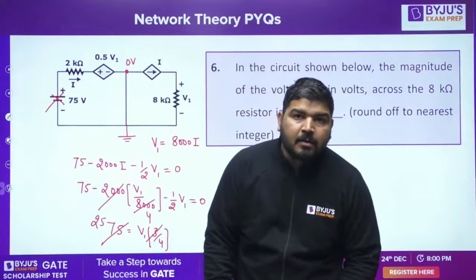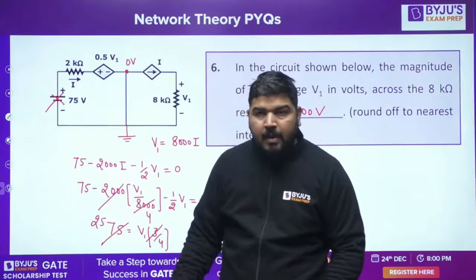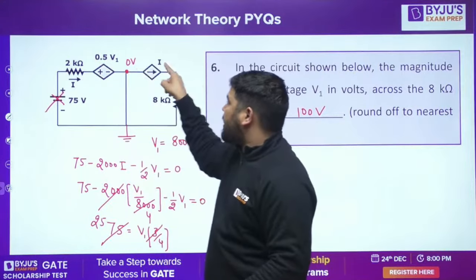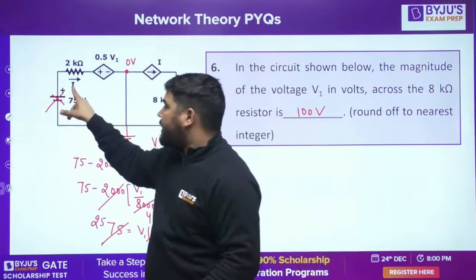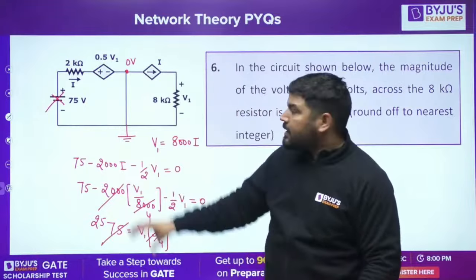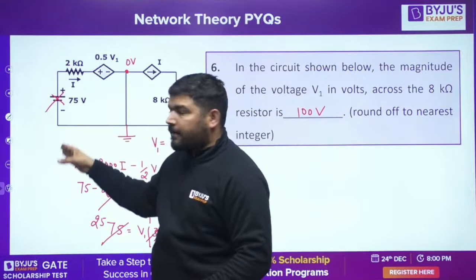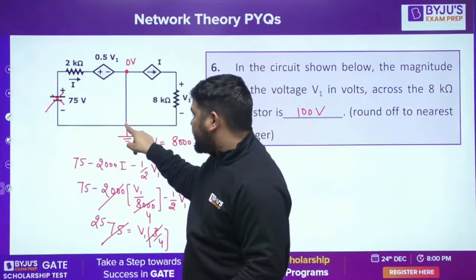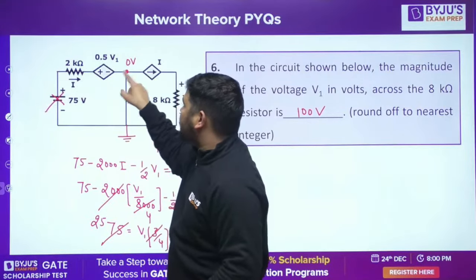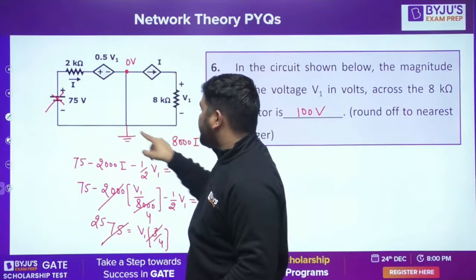What is the voltage then? Whatever reference you have selected, that voltage will remain the same everywhere. Let's say this 75 is absent and it's shorted here. Then you assume this voltage as 0, so everywhere you will get 0 volt.